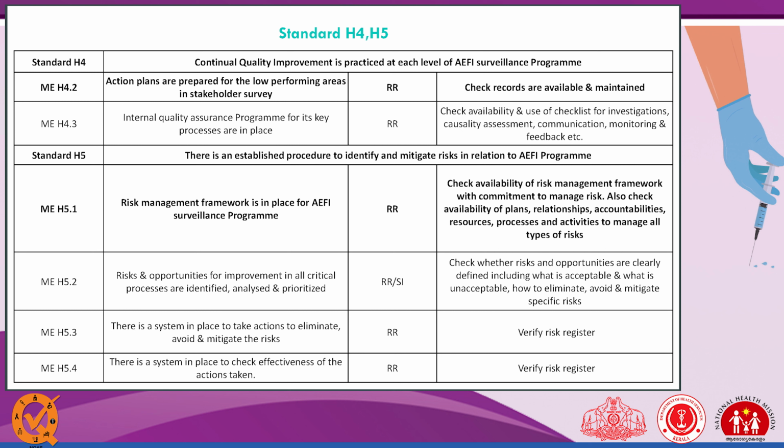Now we come to the risk management framework being in place. That I have shown in the register itself. Risks and opportunities for improvement in all critical processes are identified, analyzed, and prioritized. So based on the risk identified, high, medium, low, you have to categorize, and corrective action should be taken. There is a system in place to take action to eliminate, avoid, and mitigate the risk.